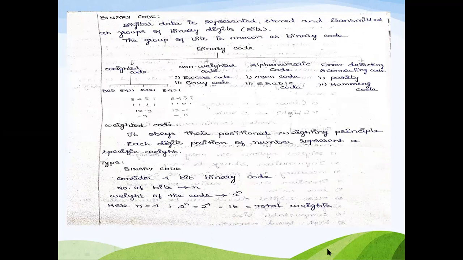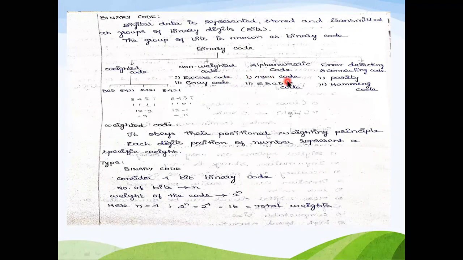Discussing binary codes, digital data can be represented, stored, and transmitted as a group of binary digits called bits. Binary codes can be broadly classified into 4 categories: weighted code, non-weighted code, alphanumeric code, and error detecting and correcting code. Under weighted code, we have BCD, 5421, 2421, 8421. Under non-weighted code, we have XS3 code and gray code.